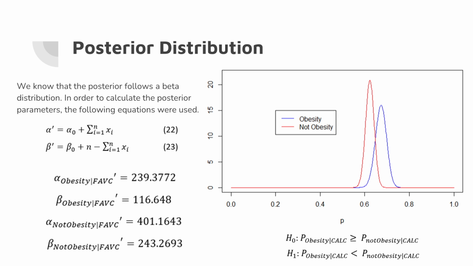In this case, we get the same conclusion with the Bayesian approach as we did with the Frequentist approach, as we do not reject the null hypothesis. This is because the proportion of obesity and not obesity can be equal, as it is noted in the overlap of both beta distributions. So now the conclusion is the same of not rejecting the null hypothesis, even though the plots look significantly different, in contrast to the case of the FABC variable.